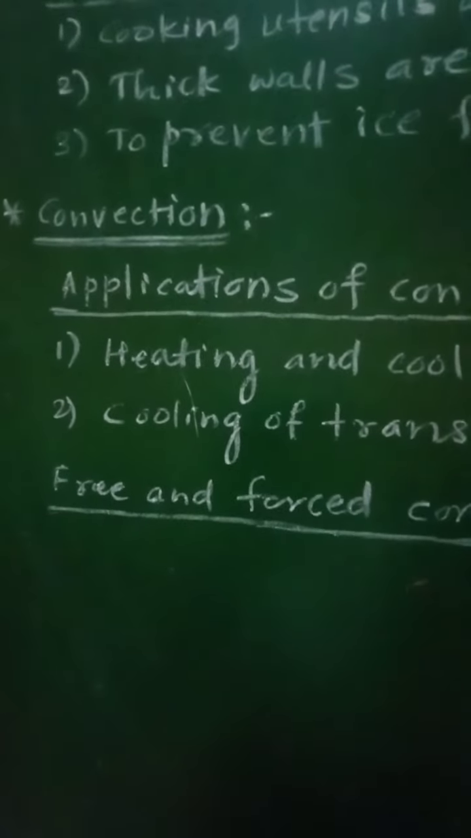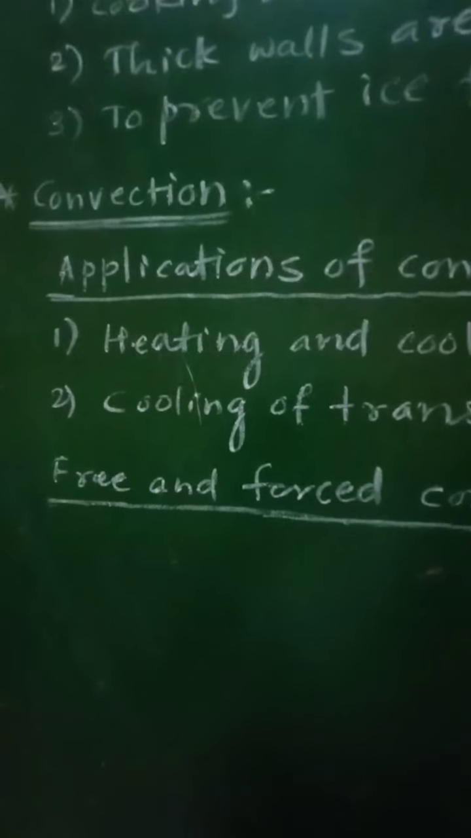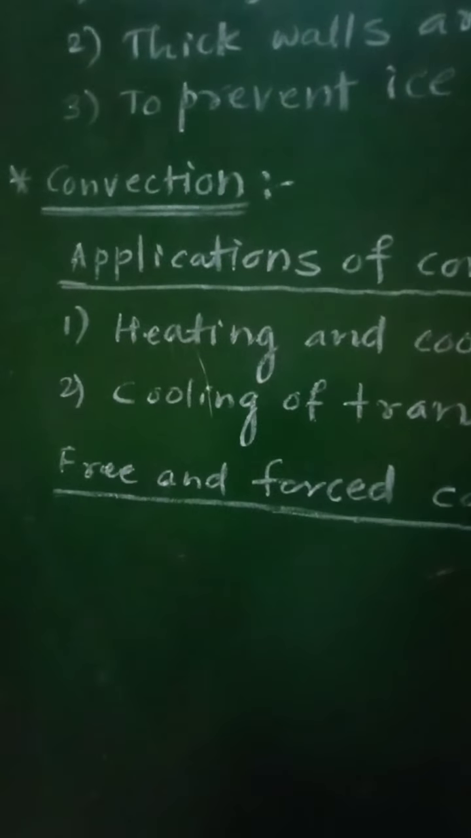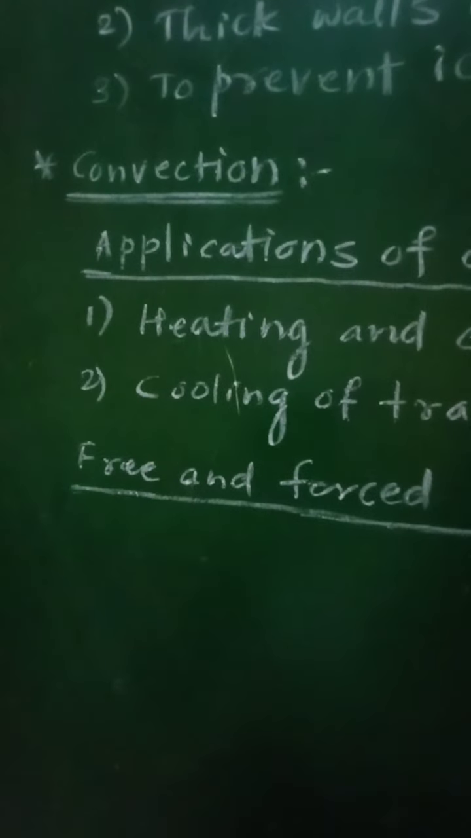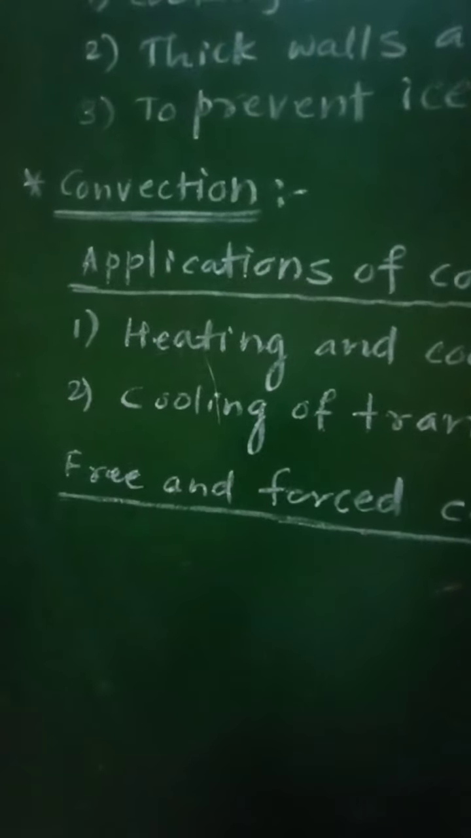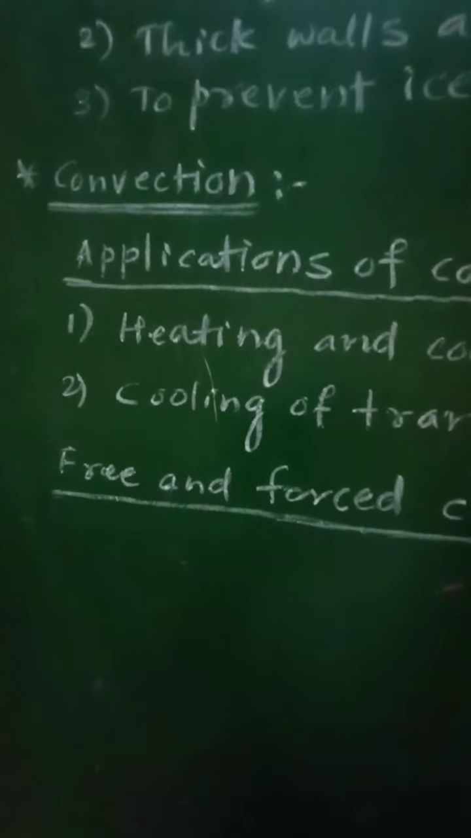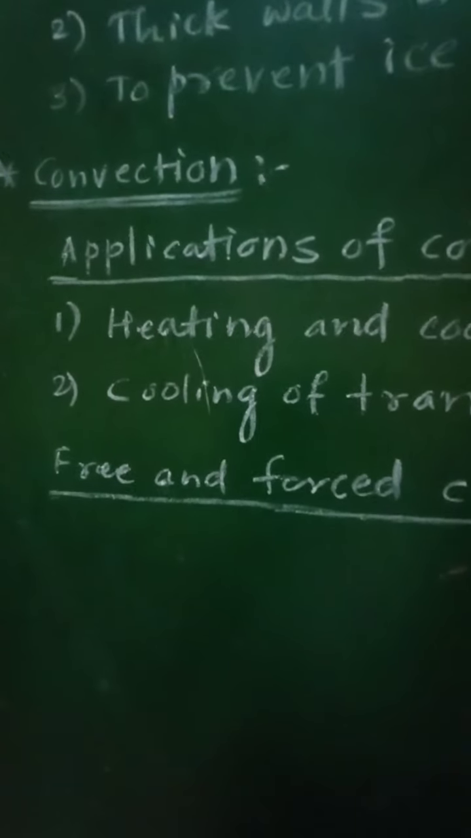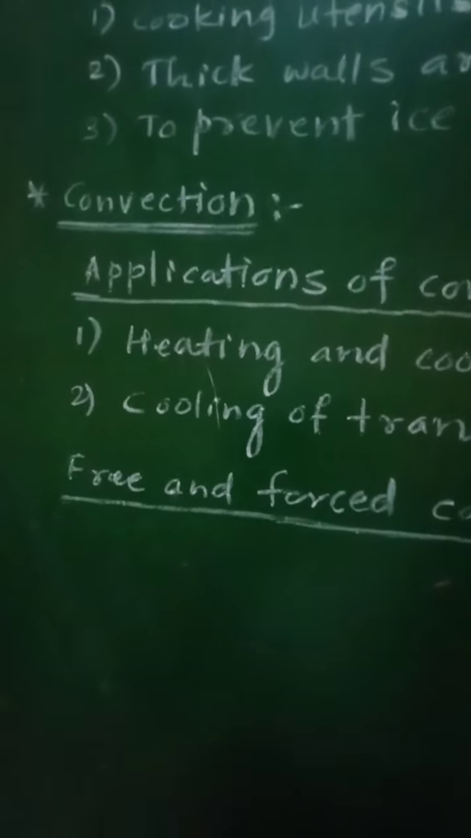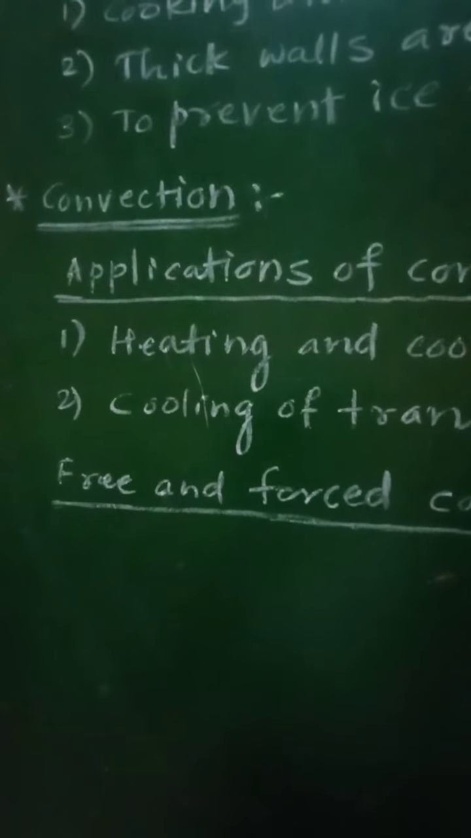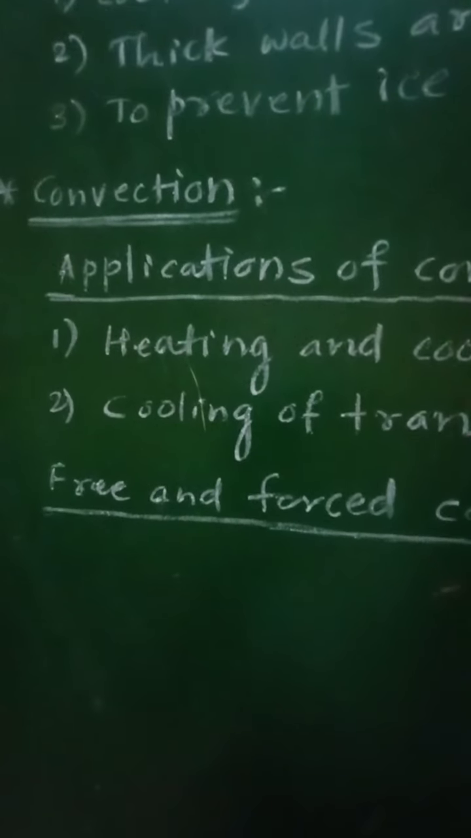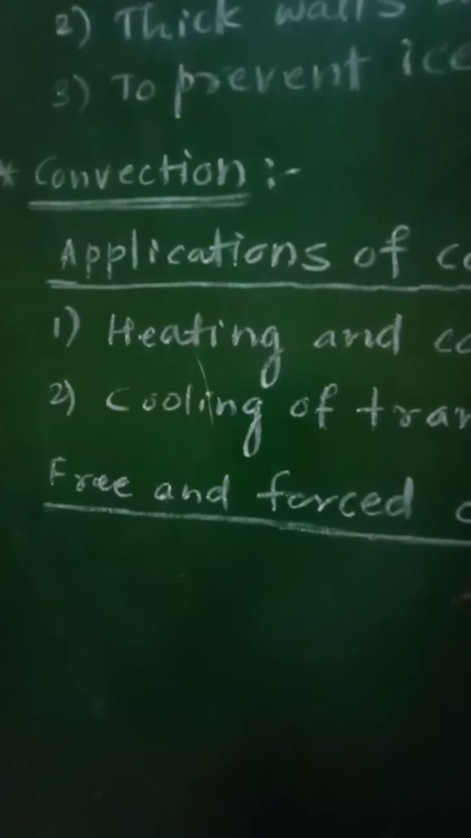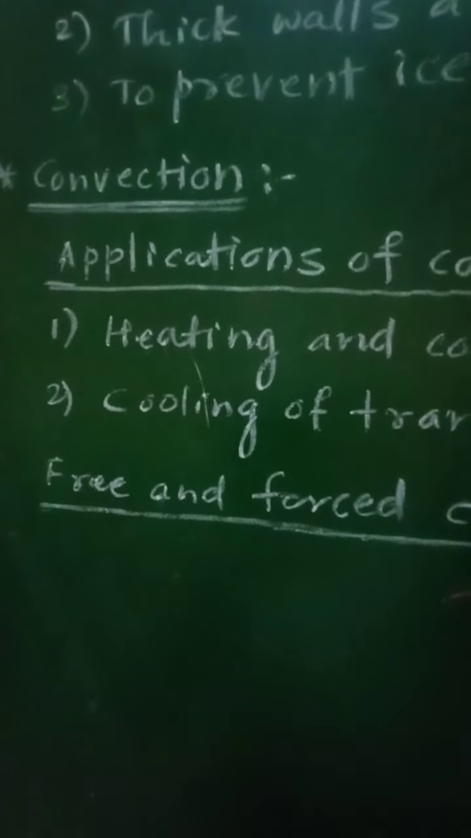For example, water gets heated due to the bodily movement of its particles, and therefore heating of water is due to convection. Similarly, the winds blow, so blowing of winds is also due to convection. That is, convectional currents are produced in water as well as air, and therefore heat is transferred through water as well as air due to convection.